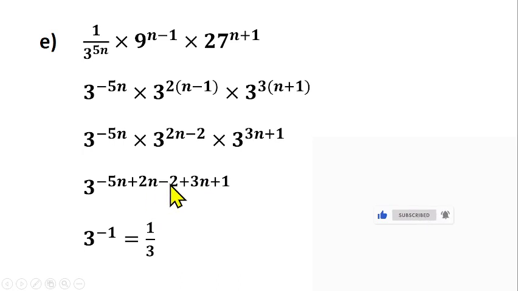So we are left with minus 2 plus 3. Minus 2 plus 3 will give us 1. So you are left with 3 raised to power 1, not 3 raised to power minus 1. You are left with 3 raised to power 1. So the answer is 3, not 1 over 3. I hope you understand that now. The answer is 3, not 1 over 3. So we are having minus 5n plus 2n, and that will give us minus 3n. Minus 3n plus 3n will give us 0. Minus 2 plus 3 will give us 1. So we are having 3 raised to power 1, which is equal to 3. So help me correct the error there, please.